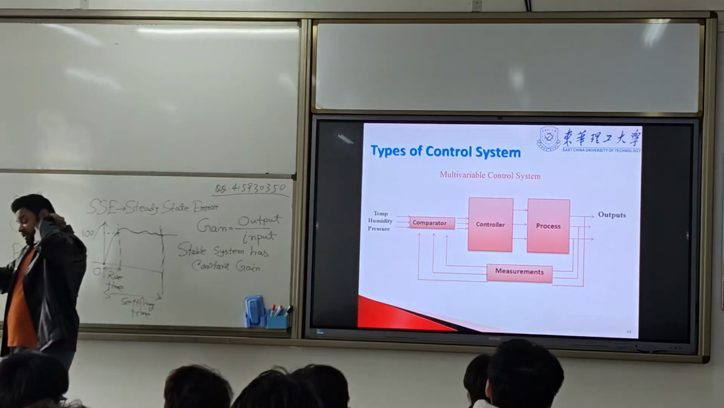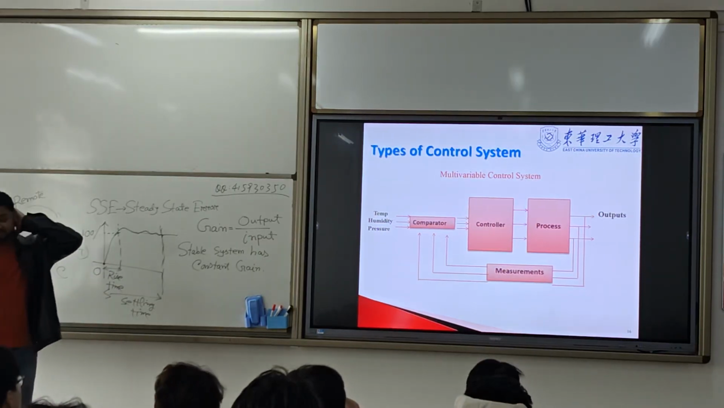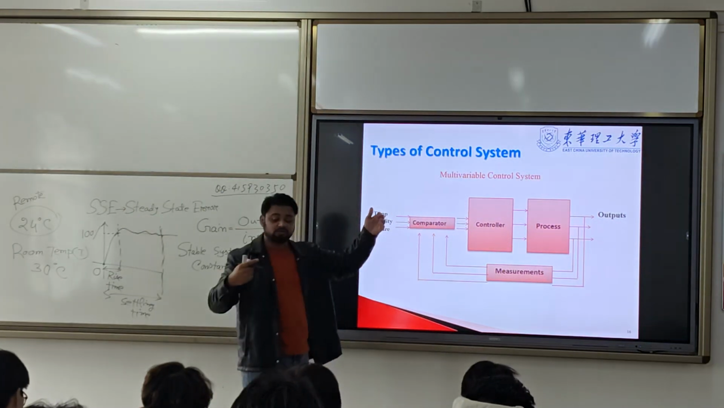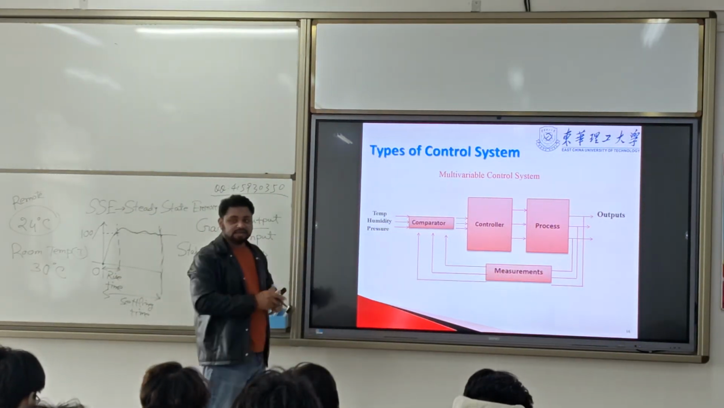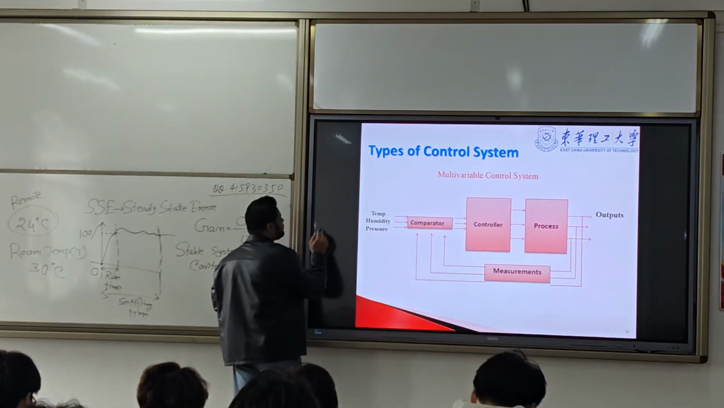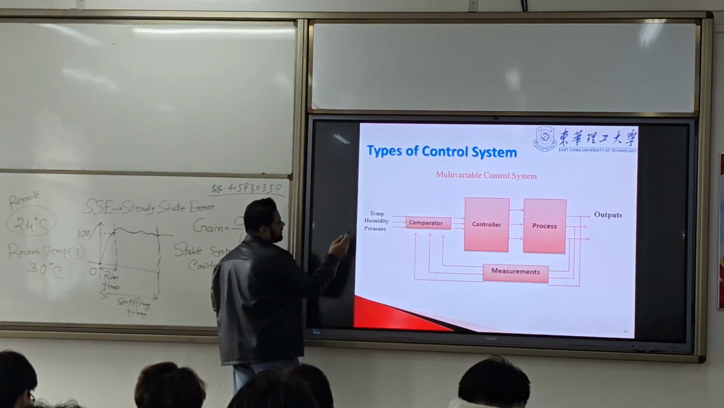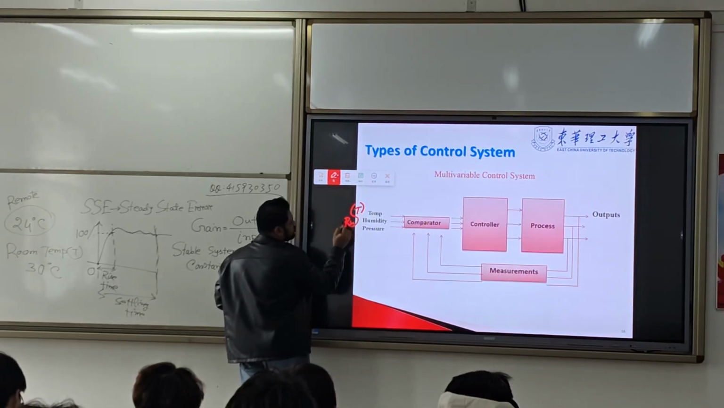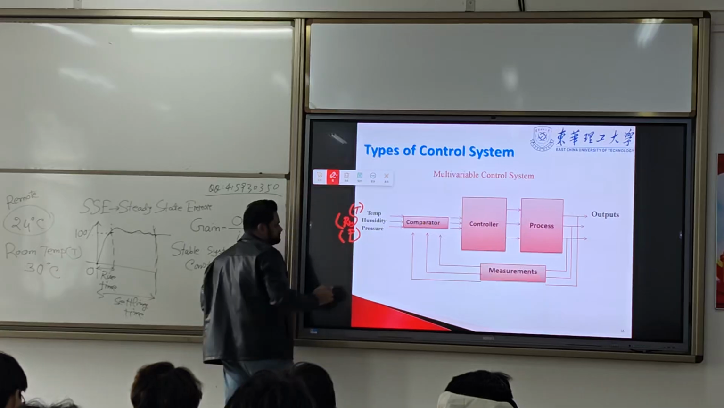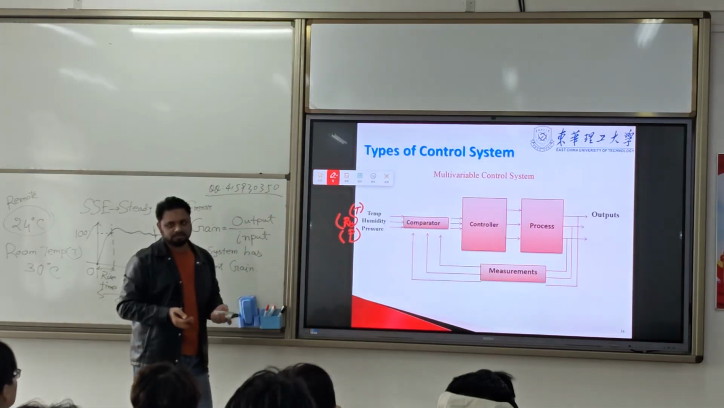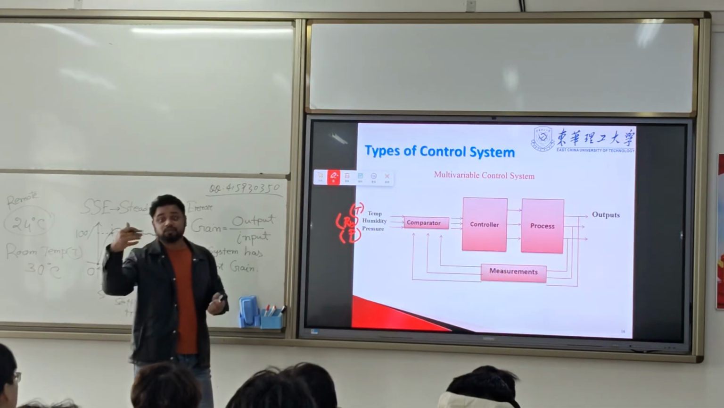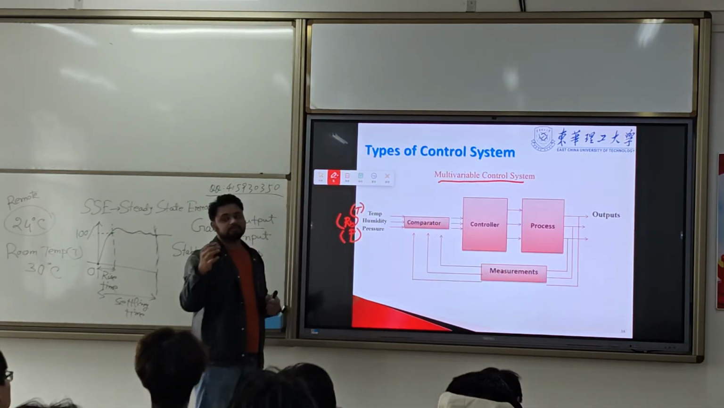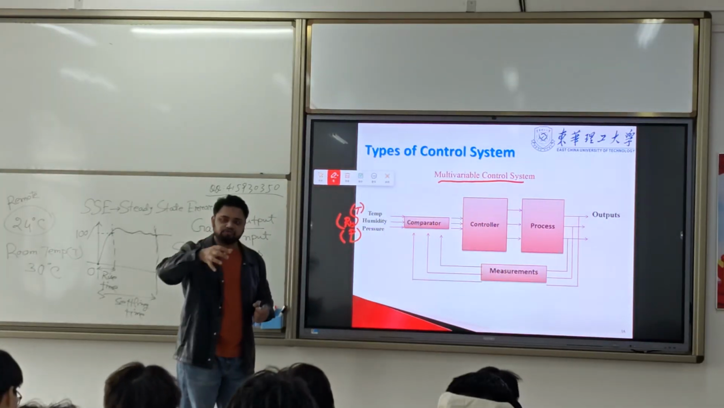Now I talked about only one variable, temperature. But you can control temperature, pressure, humidity, any variable. Here T is temperature, but you can control H, you can control P, any variable. If you want to control more than one variable, that is called a multi-variable control system. That means you are controlling more than one variable in the same control system.